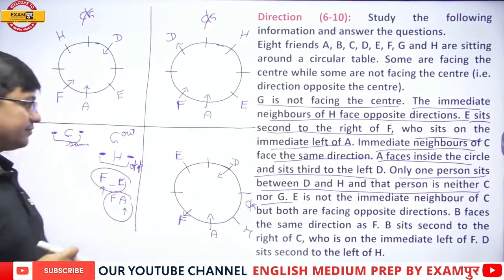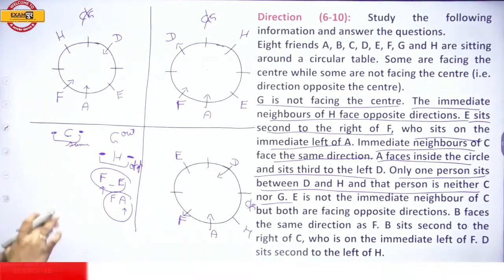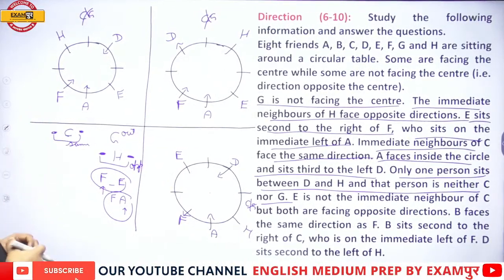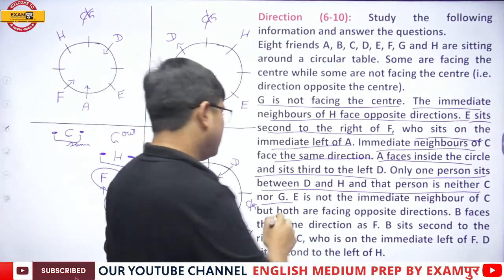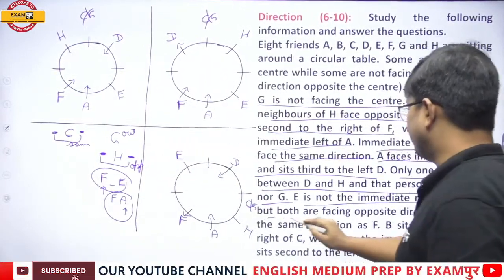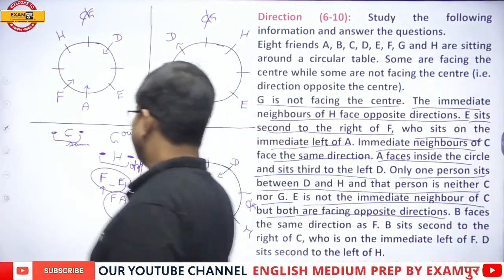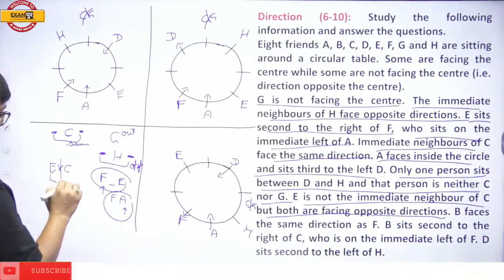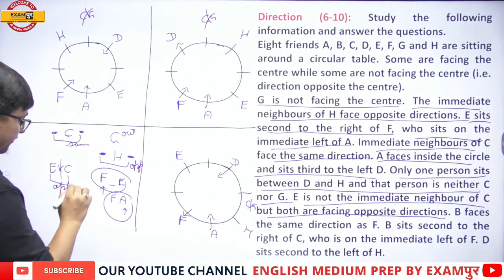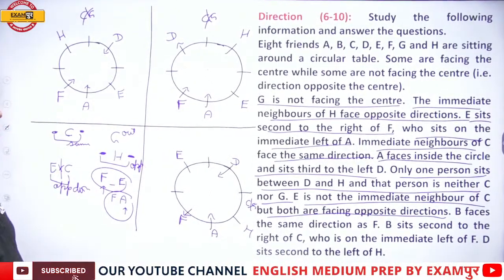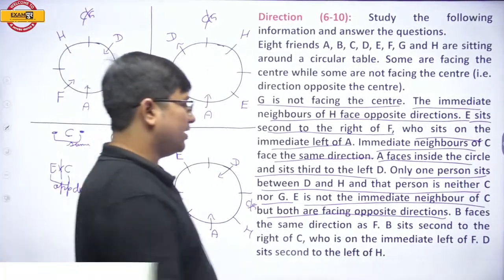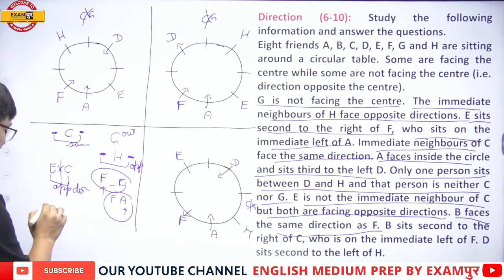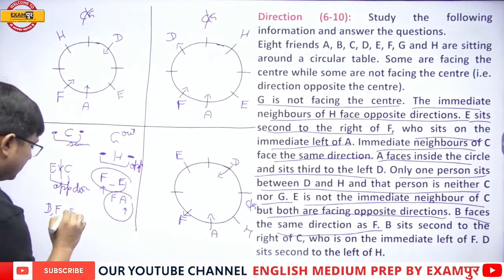Next. My dear students, now please understand the things. It is clearly telling you that E is not a neighbor of C, and both are facing opposite directions. Now, it is also telling you B faces the same direction as F. B and F, same direction.